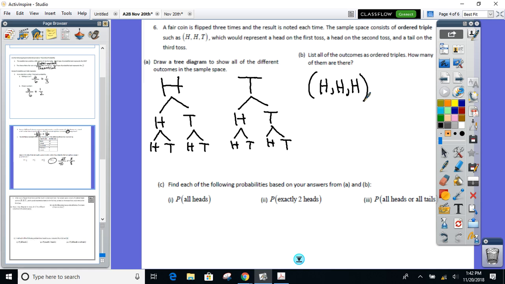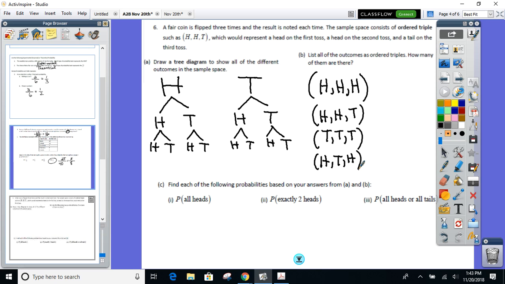All right, let's go around the room. Can I get 7 different people right now? The other outcomes. Langston, go. Heads, heads, tails. Remember, there's going to be 8 of them. Mike. Heads, tails, heads. Halfway home.